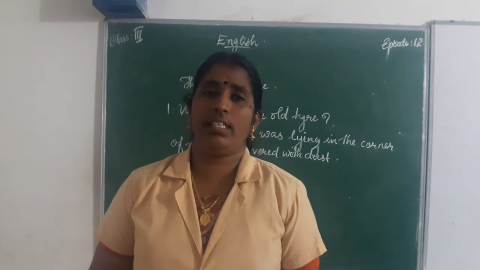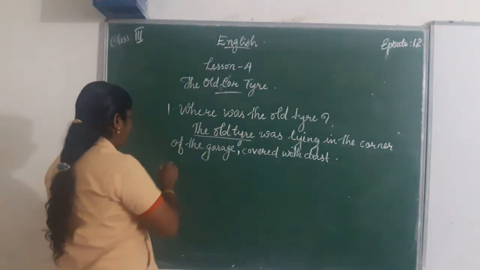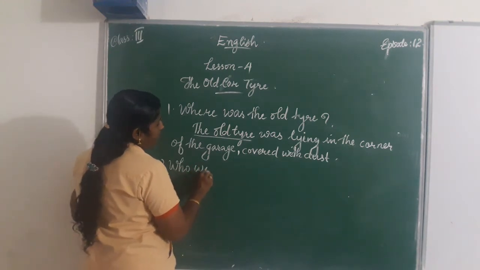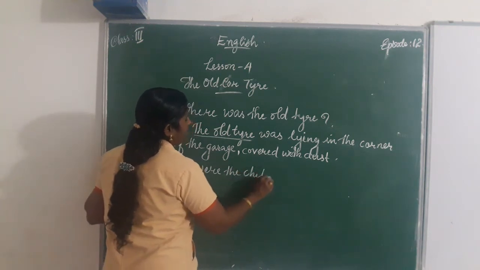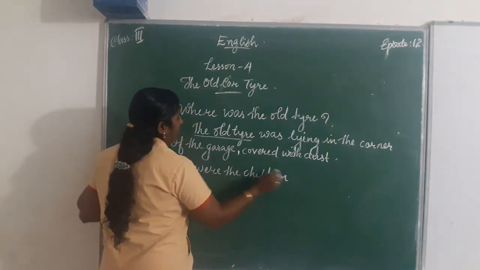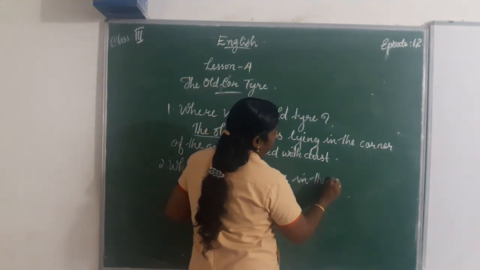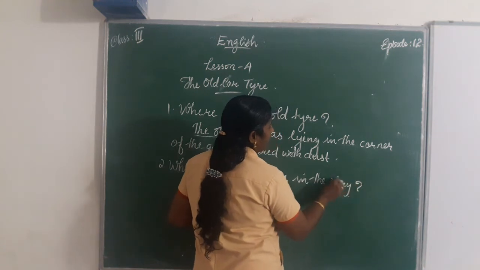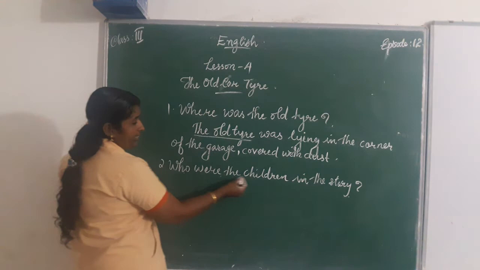Then the second question, who were the children in the story? Who were the children? C-H-I-L-D-R-E-N. Can you say the answer? Look at the question. Who were the children?